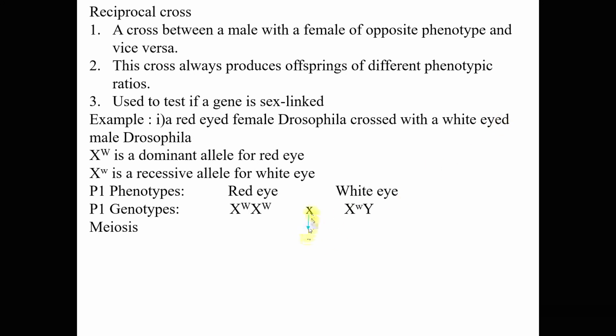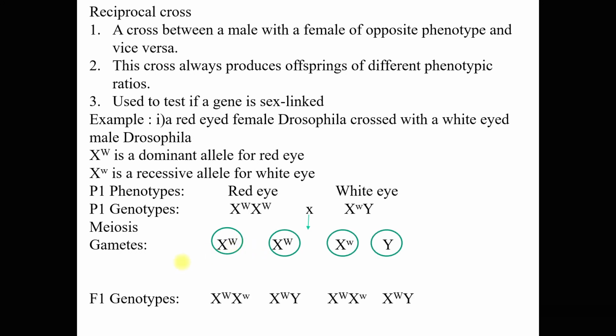So meiosis, indicated by this arrow down, and then the gametes, we list out the gametes here. When it comes to gametes in the genetic diagram, we must circle the gametes.